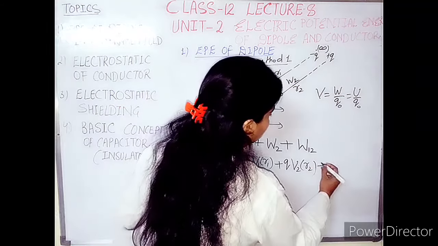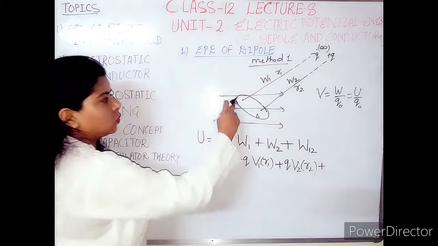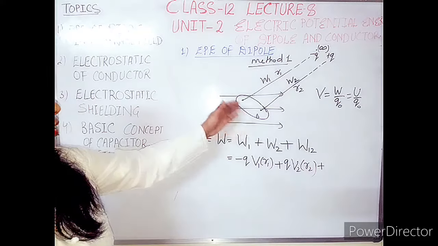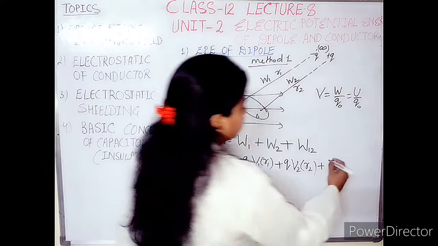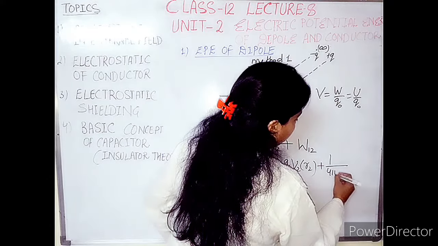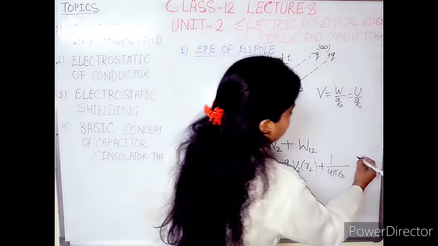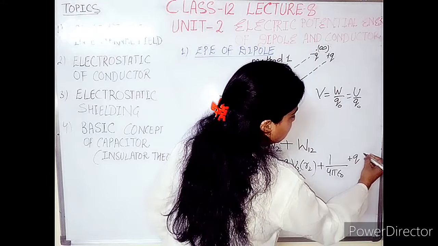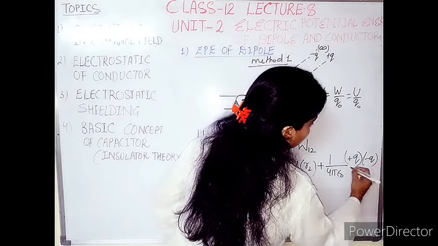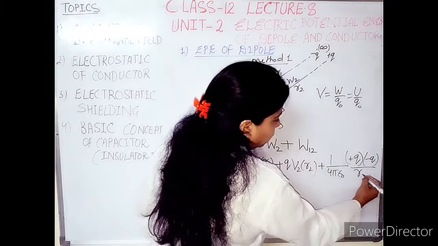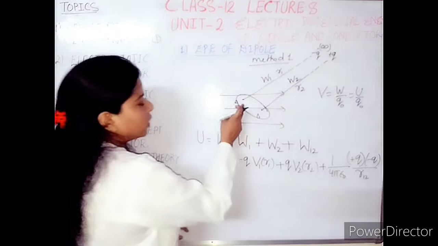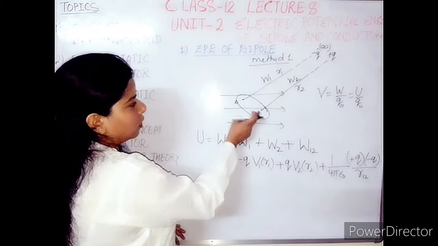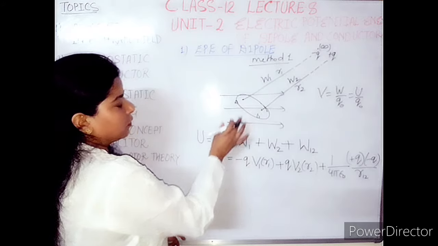And afterward, W12 is what? It is the interaction due to the two charges, and that is the basic formula. You have solved that derivation. The last formula of the derivation steps is 1 over 4 pi epsilon naught, Q1 Q2 over R. So here we will write it as plus Q, minus Q over R12, and this R12 is equal to the distance between the plus charge and minus charge in the field.